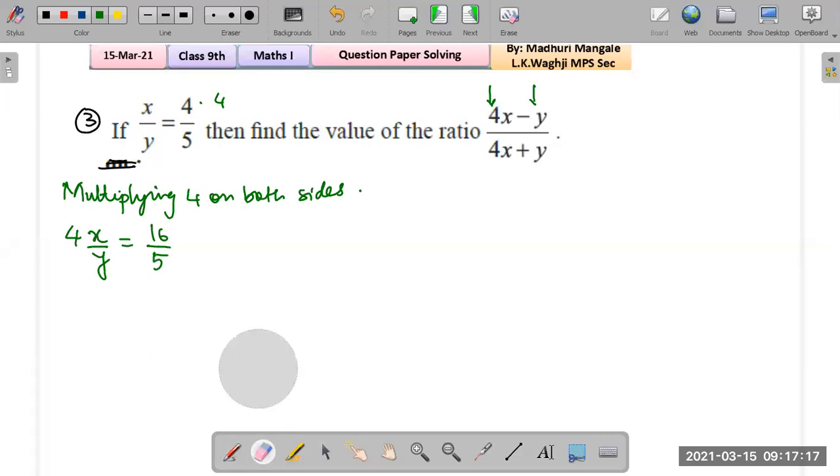So what we did, we multiplied 4 on both the sides. Now notice we want 4x minus y upon 4x plus y. So first it is a negative and then it is a positive, right? So that means we have to use componendo dividendo, correct? So now we are applying componendo dividendo.